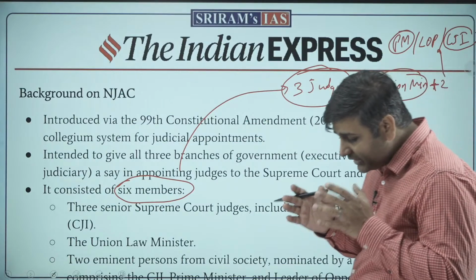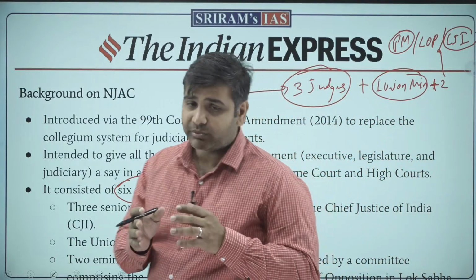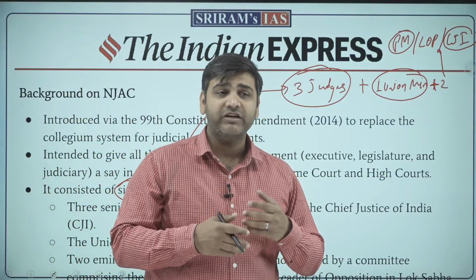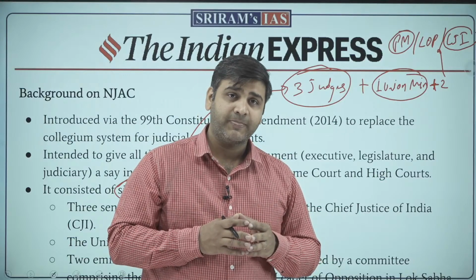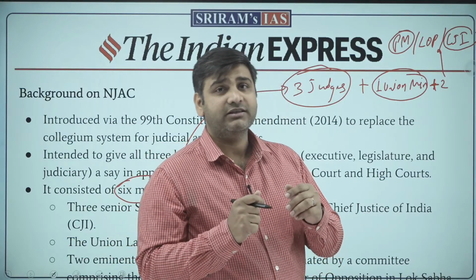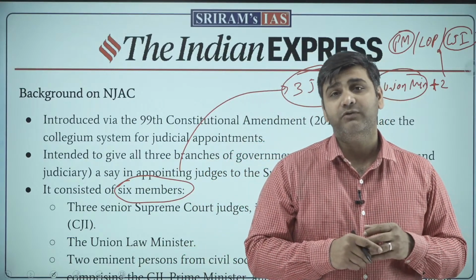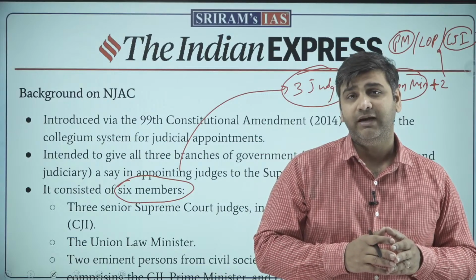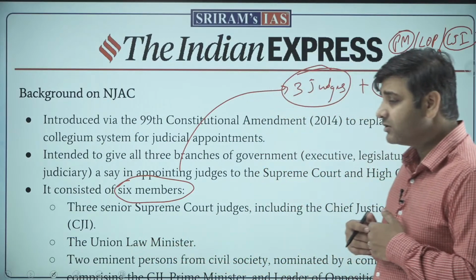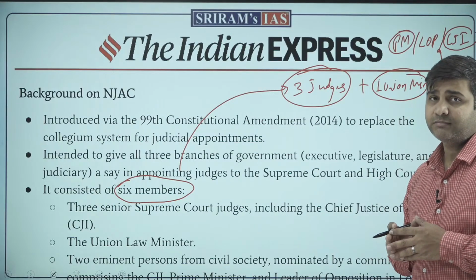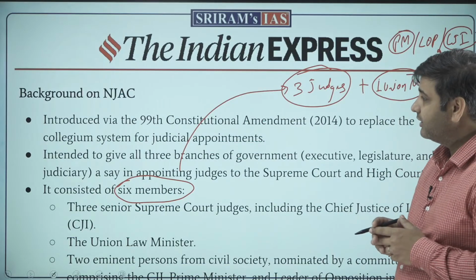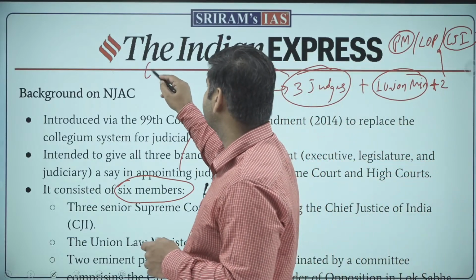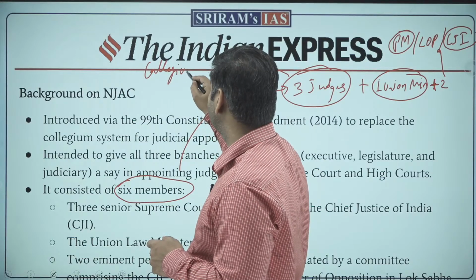This was a sort of middle path. It was what Dr. Ambedkar said in the Constituent Assembly when the appointment of judges was debated. He said giving this job only to the judges will be harmful, will not be good. There has to be some middle path which needs to be taken. And this was one of the middle paths which was not liked by the judiciary. On the other hand, the judiciary depends on the collegium system. Collegium.